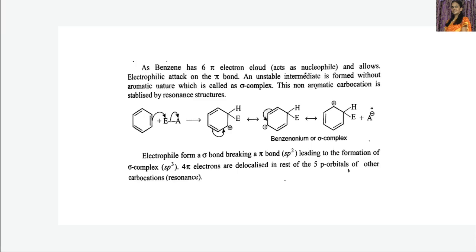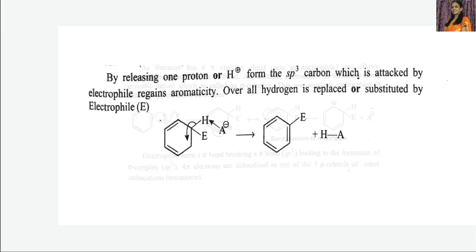Okay, so now let us see the continuation of this one. The next step, what happens? The sigma complex releases one proton, that is H plus, from the sp3 carbon which was attacked by the electrophile, and it regains the aromaticity.